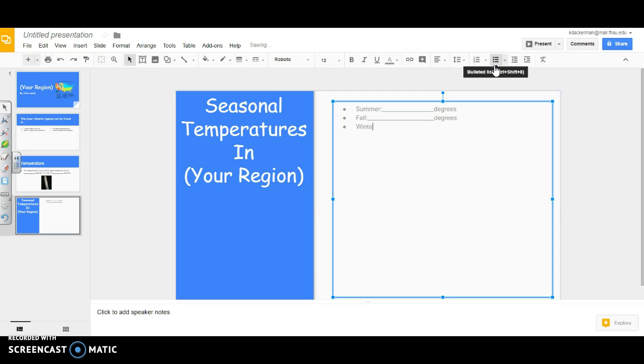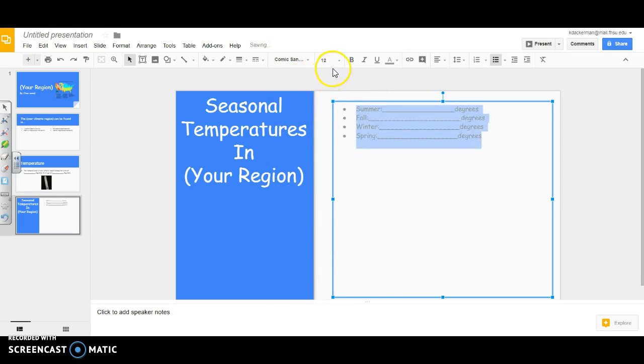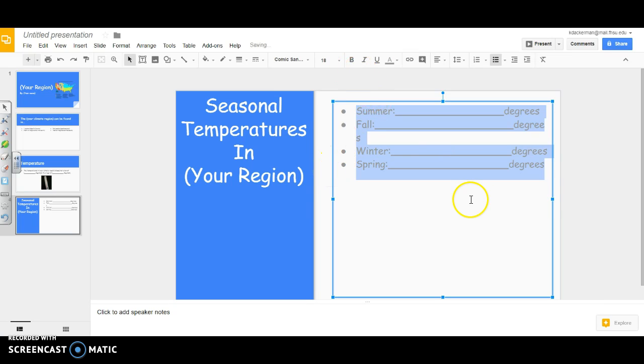and then winter, and spring. Now this is really small, so I'm going to change this up and I'm going to make the font Comic Sans so that it matches my heading, but then I also want to make it a little bigger. So let's try 18.